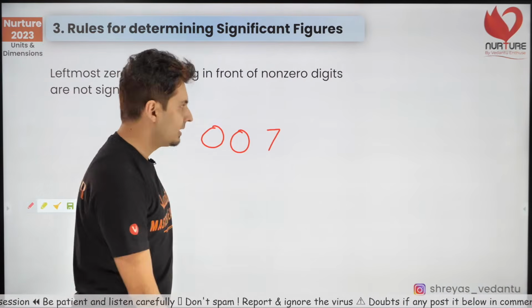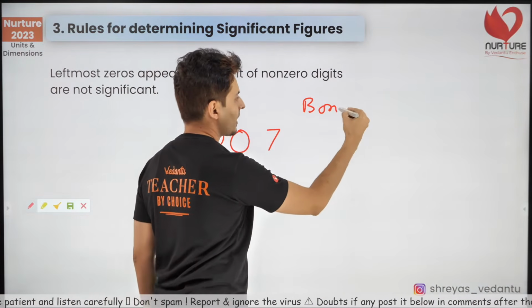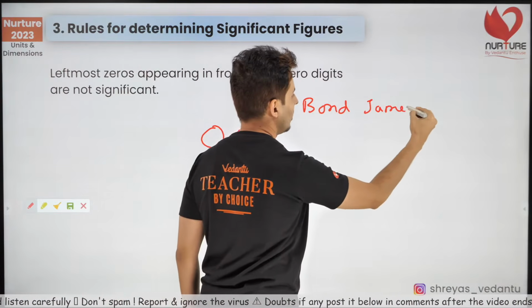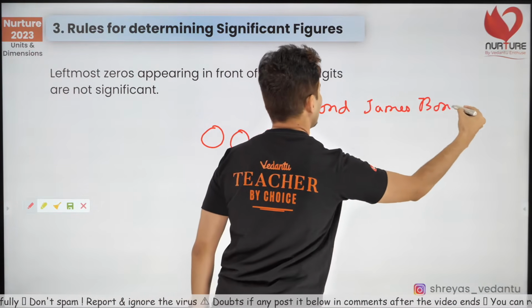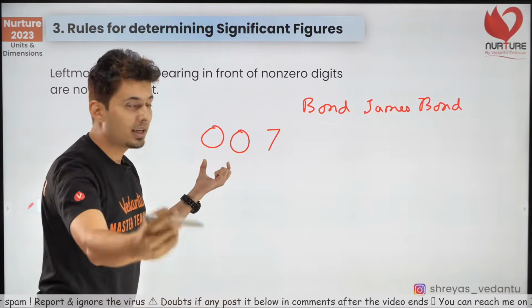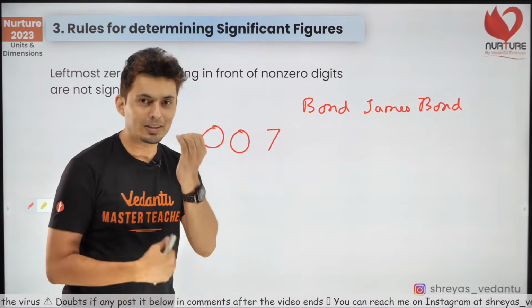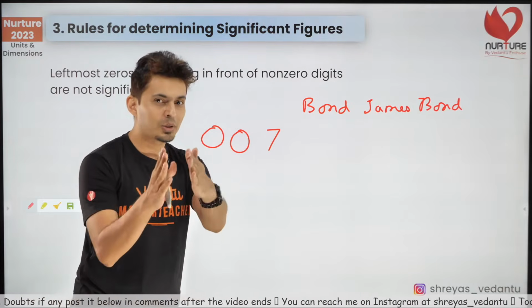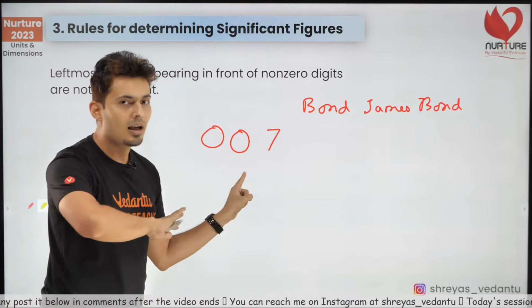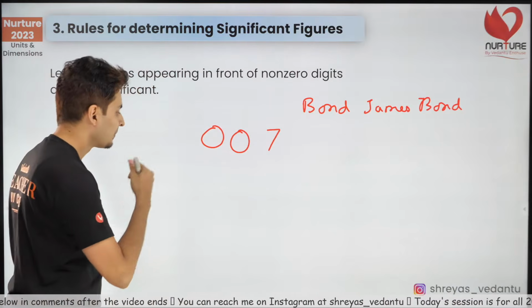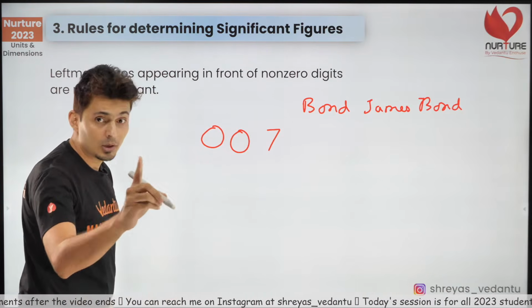007. Whose number is it? Bond. Right? James Bond. My name is Bond. James Bond. Okay. So, is this 0 significant? Nah. Only Bond can think of these zeros as significant. But you are no James Bond. So, these zeros are not significant. Keep this in mind.